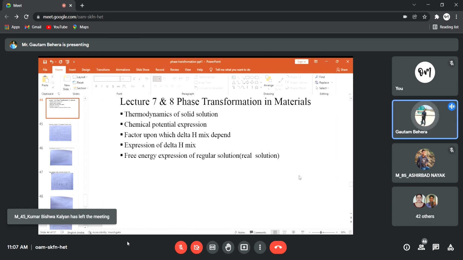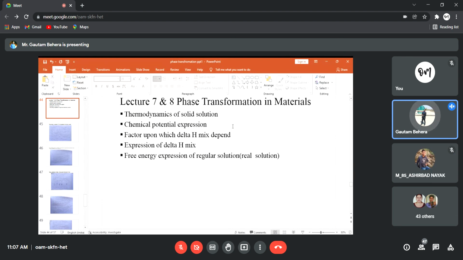This is lecture number 7 and 8 both of this course, phase transformation in materials. So today's content are like this: thermodynamics of solution. Actually, we have started this topic already, because basically we are concerned with alloys, so we are concerned with solid solutions rather than liquid solution. And already we have seen the expression of free energy for an ideal solution in the earlier lecture. Then the chemical potential expression, already we have seen that, again we'll see. Then factors upon which delta H mix depends.